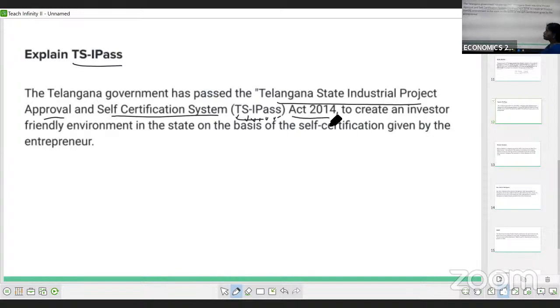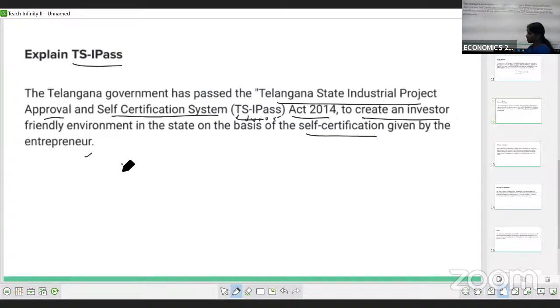The Telangana government passed this TS I-pass Act in 2014. Why did it pass this Act? The reason is to create an investor-friendly environment in the state on the basis of self-certification, on the basis of self-certification given by the entrepreneur.